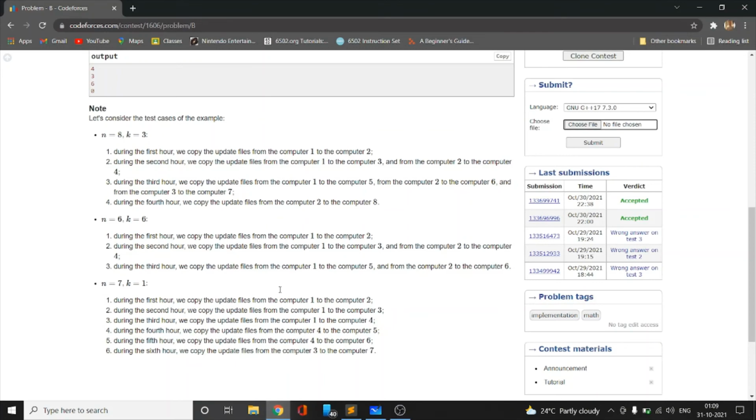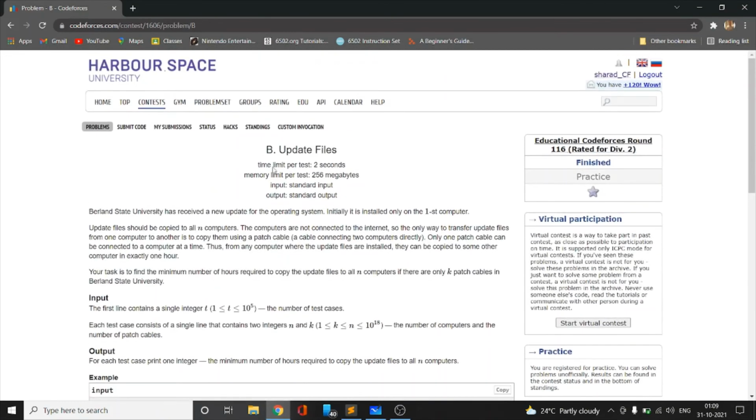So this was the explanation for question B, update files of Educational Codeforces round 116.